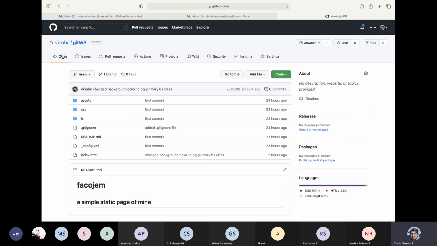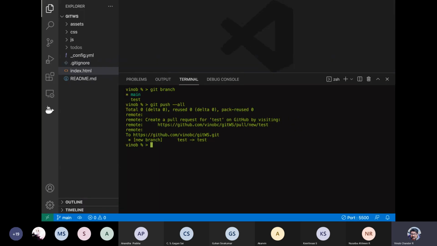Let us come back to this. So you can work like whatever you have been doing locally, right? You can do all the commands. You can do everything in this particular page as well in GitHub. Okay.